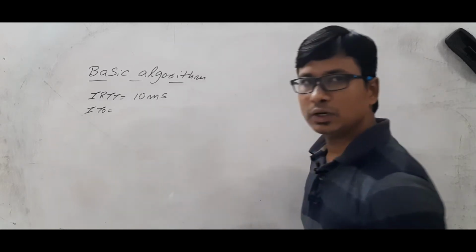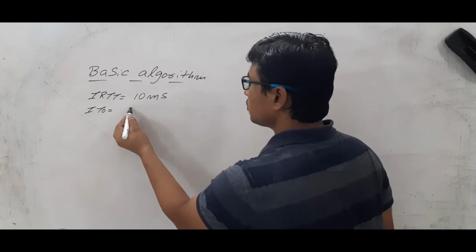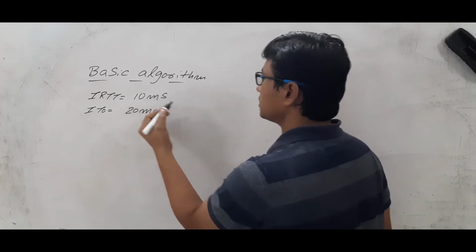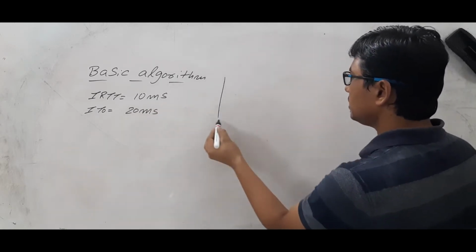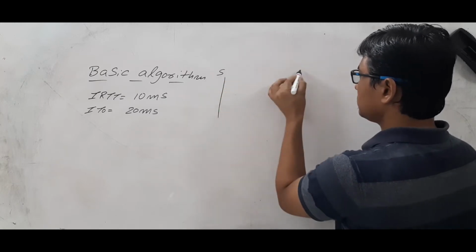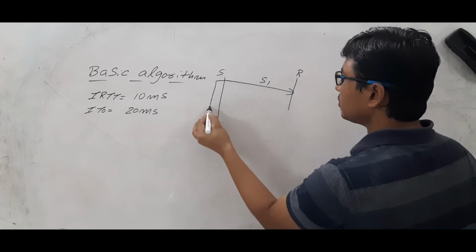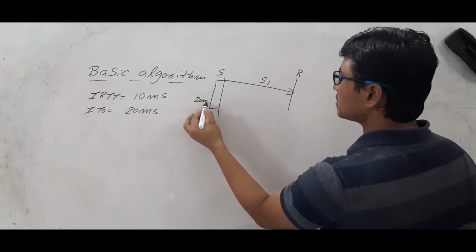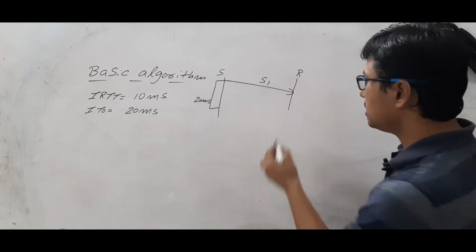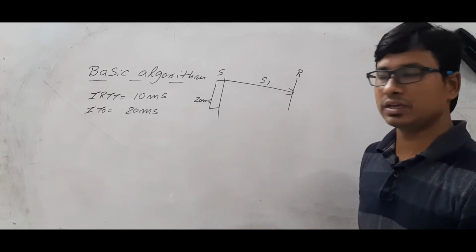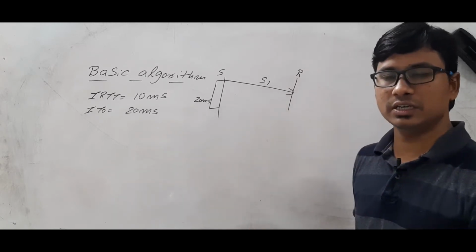Twice the round trip time, which is equal to 20 milliseconds. Meaning the sender has sent the segment and it is waiting for 20 milliseconds. Within the 20 milliseconds, the acknowledgement should come. Otherwise, it has to retransfer the same segment.